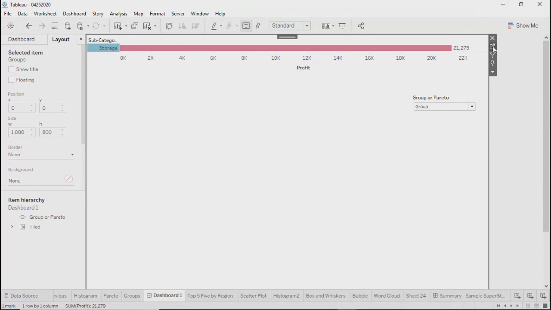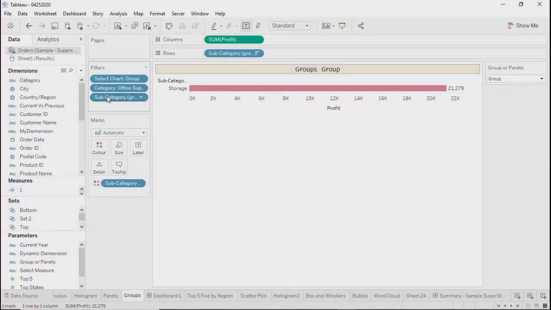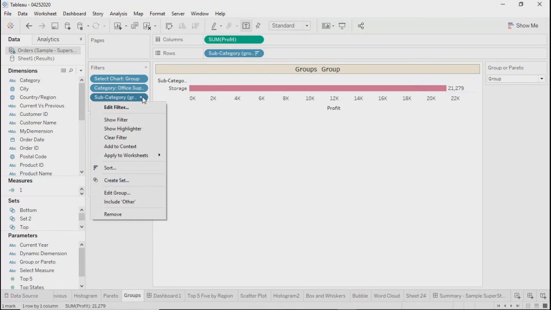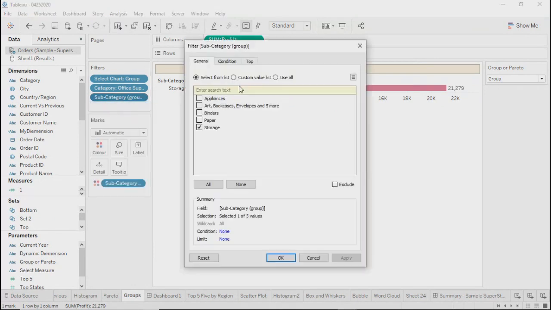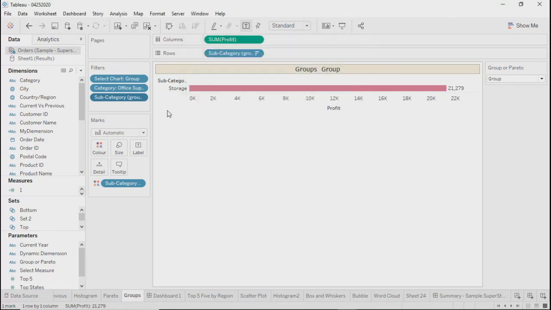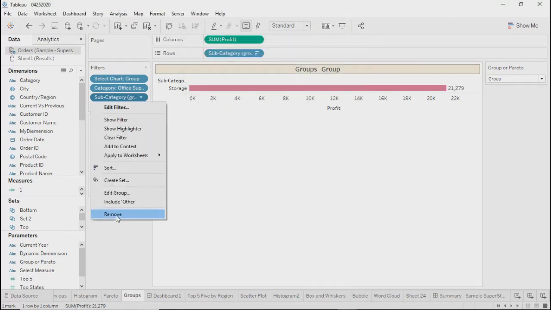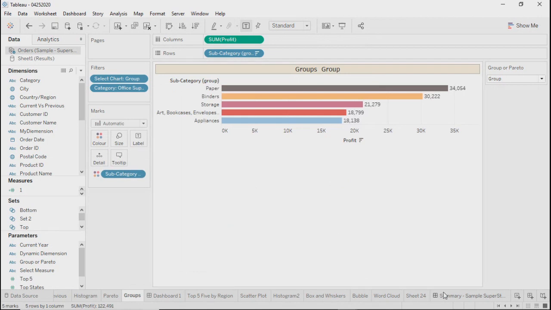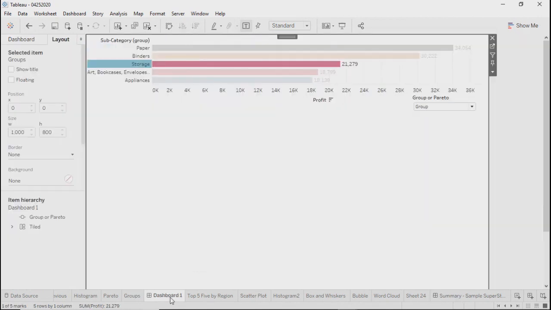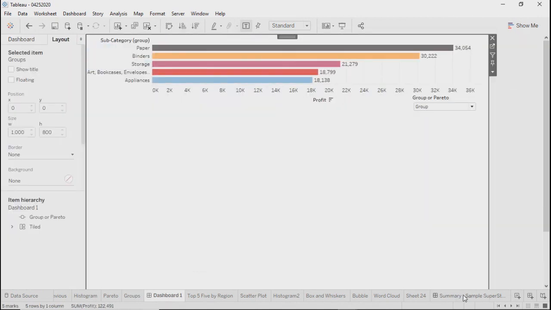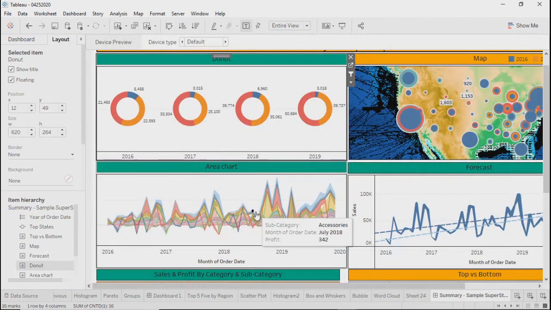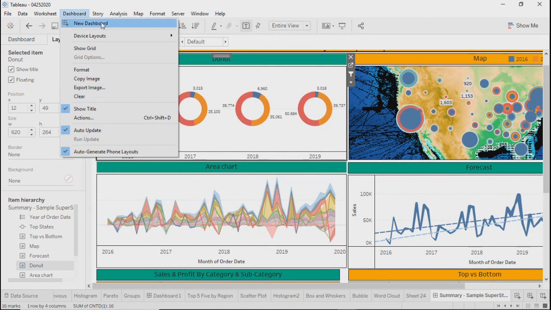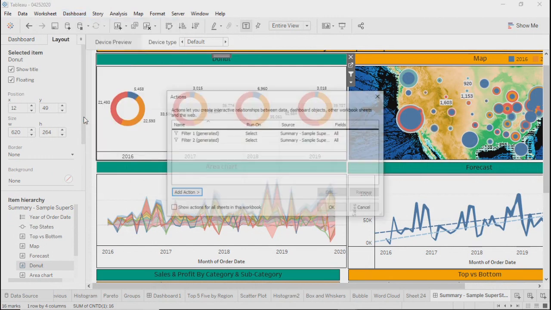I'll go to this sheet. If you see, the subcategory filter got added only for storage. Edit filters. That is what I've said that you need to avoid, right? But this filter between dashboards will get executed only if you click on menu, if it is menu based.